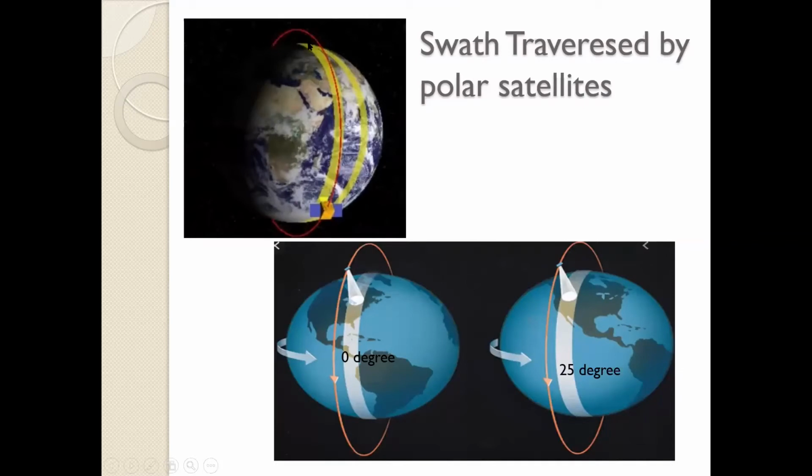So can you see, the first time when the satellite is revolving, it is following this path. The second time, when it is completing the orbit, the path has changed. If I try to make it clearer, say the first time it was traversing its path around 0 degree longitude. Now the second time it is traversing its path, the satellite with its footprint, right? Swath is nothing but the path that it is able to capture with the footprint, or the information that it is able to capture. What it is able to cover right now is 25 degrees.